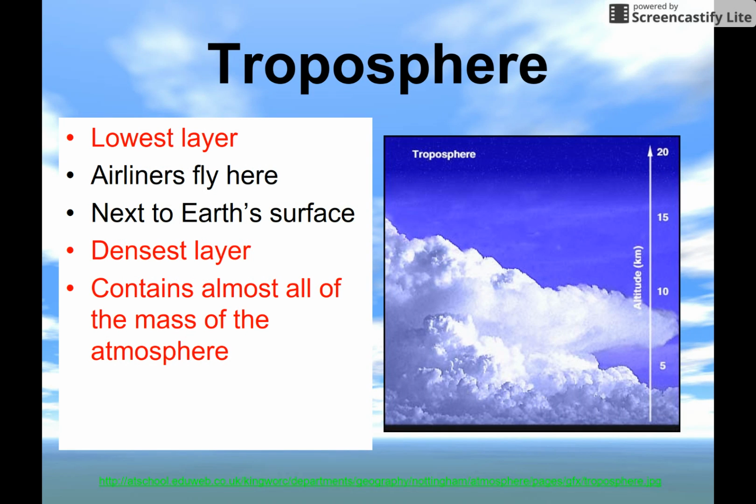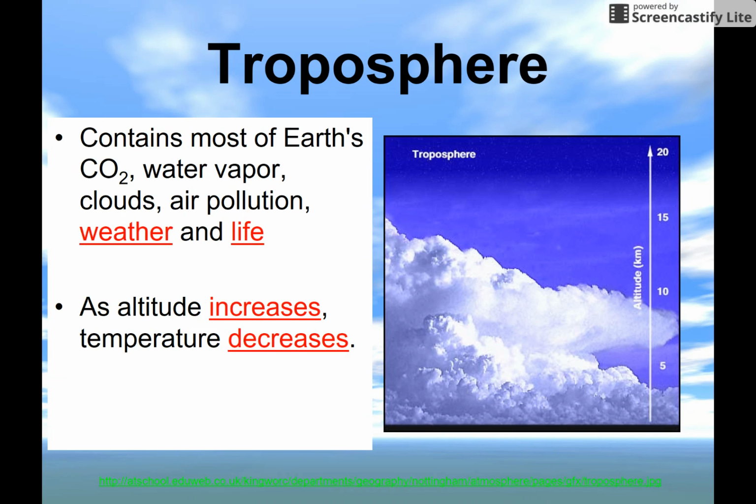So the lowest layer is called the troposphere. Here is where airliners will fly. Next to Earth's surface, it is also the densest layer, and it also contains almost all of the mass of the atmosphere. So the air here is going to be very, very dense. Because of that, we contain most of Earth's CO2 levels, water vapor, clouds, air pollution, weather, and life.